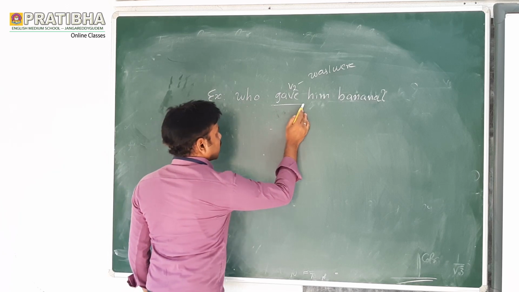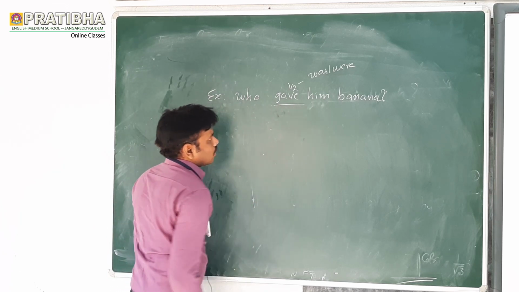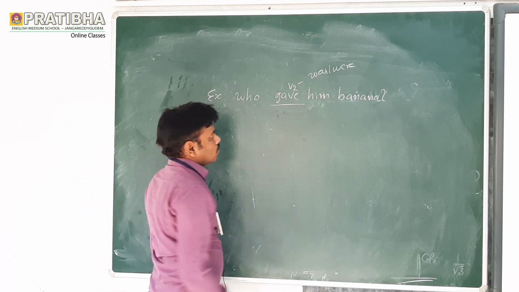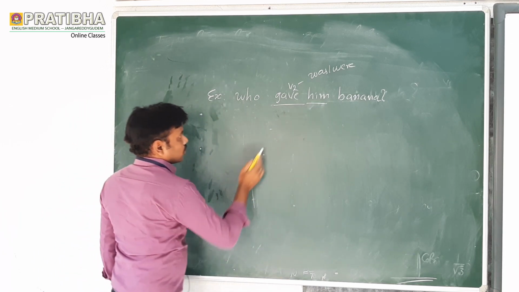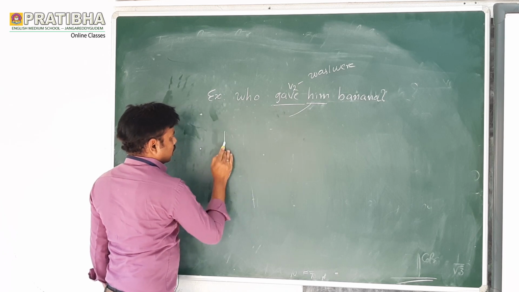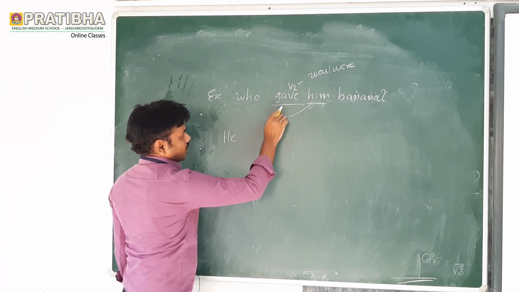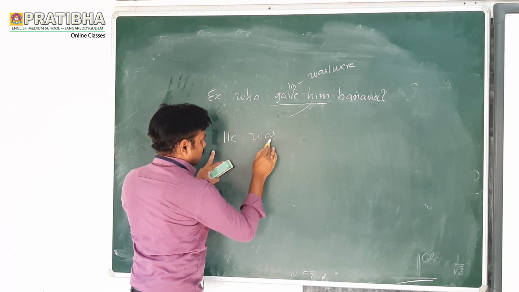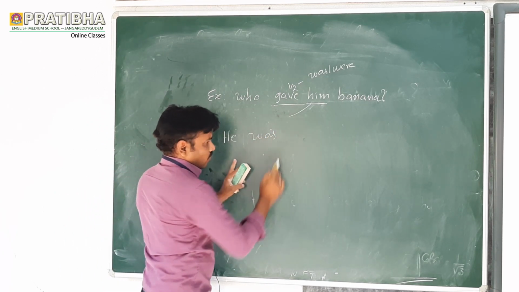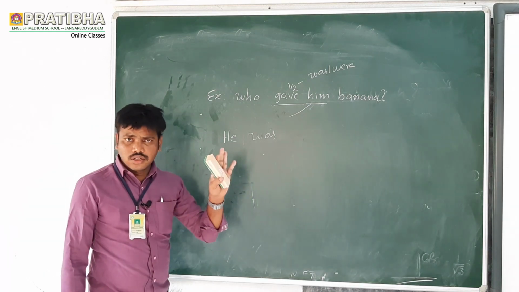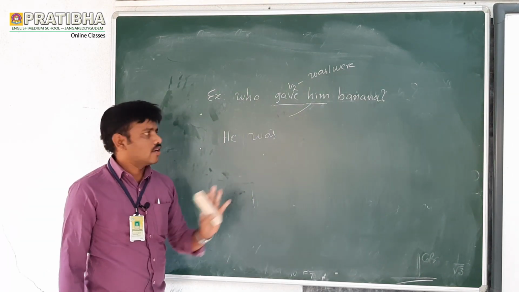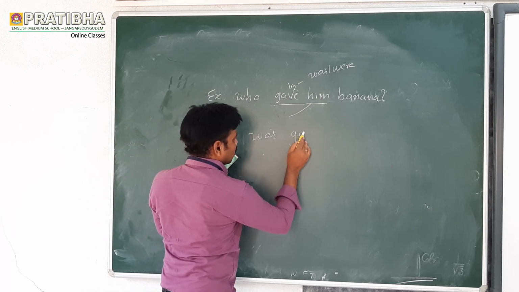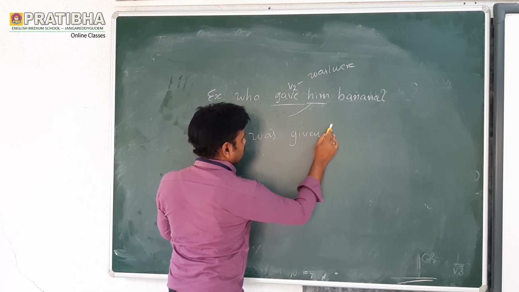Now let us take that: who gave him the banana? Him, bring it here as he. Since it is past tense, he was, we should not write we were, because he was. What is the V3 form of give? Gave, given. He was given banana.